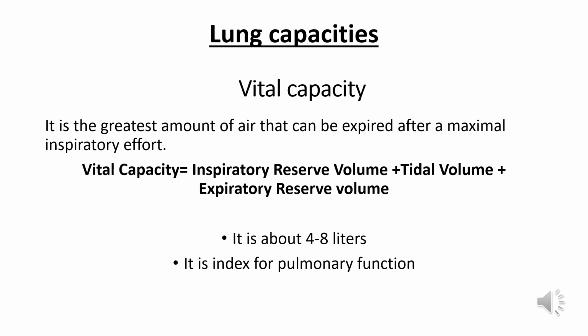Vital capacity. It is the greatest amount of air that can be expired after a maximal inspiratory effort. That is, take in a normal inspiration, continue inhaling the air deeply, then expire the air normally. The volume of air involved in all these steps together is vital capacity. It is nothing but inspiratory reserve volume plus tidal volume plus expiratory reserve volume. It is about 4 to 8 liters.